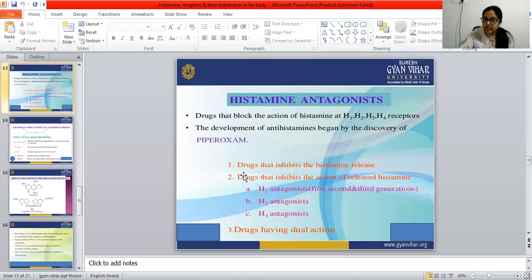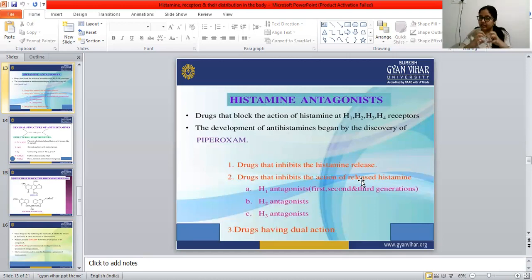Or we can say drugs that inhibit the action of released histamine. First, drugs that reduce the histamine release, and second, drugs that reduce the action of the released histamine.